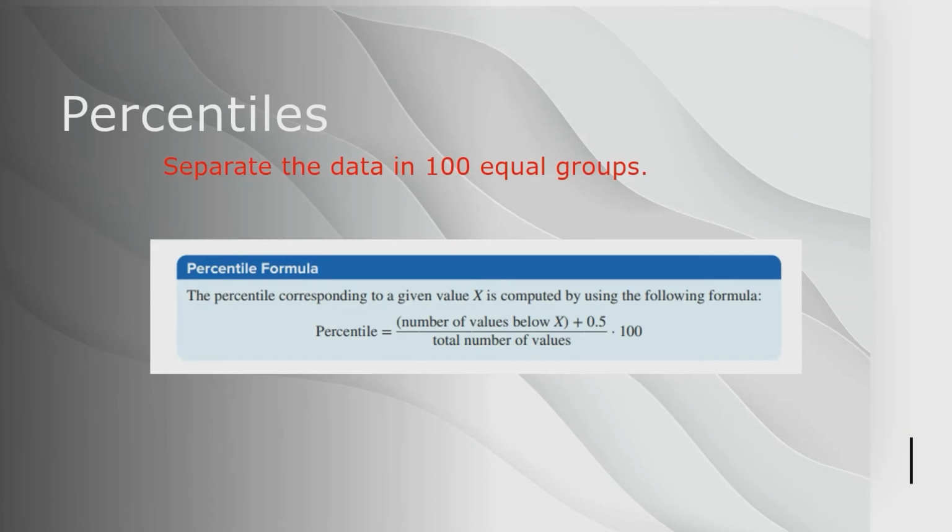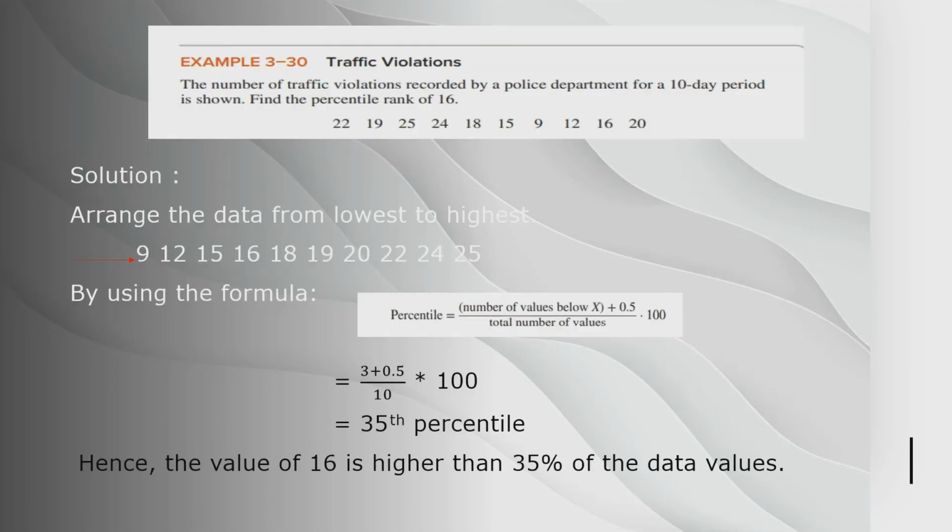Next is percentile. A percentile separates the data into 100 equal groups. This is the percentile rank formula: percentile equals number of values below x plus 0.5, divided by total number of values, times 100. Example 3-30. The number of traffic violations recorded by a police department for a 10-day period is shown. Find the percentile rank of 16.